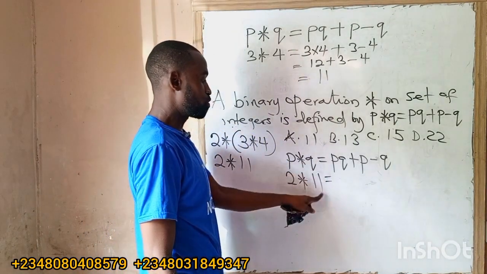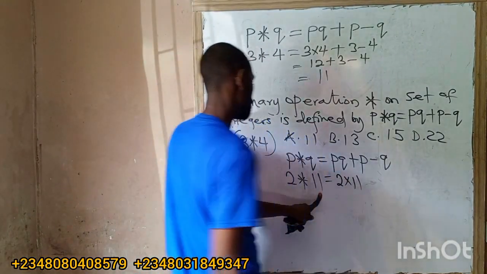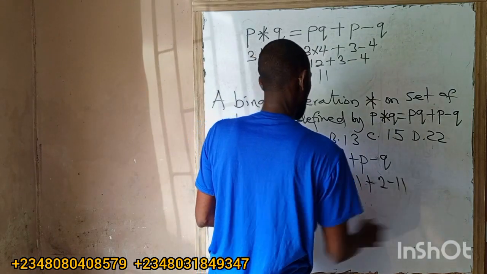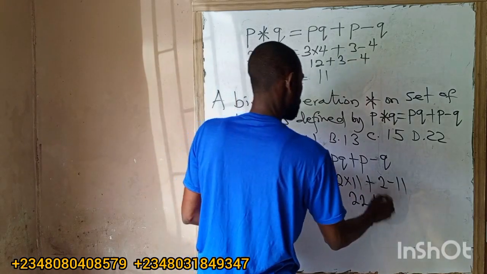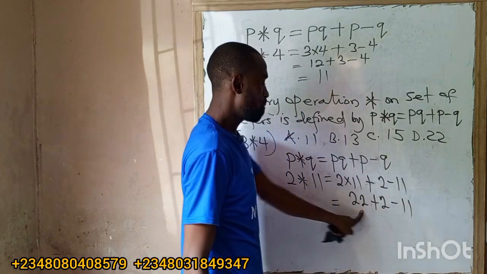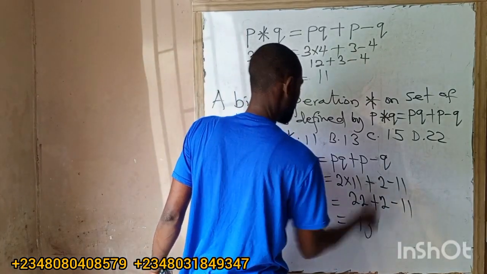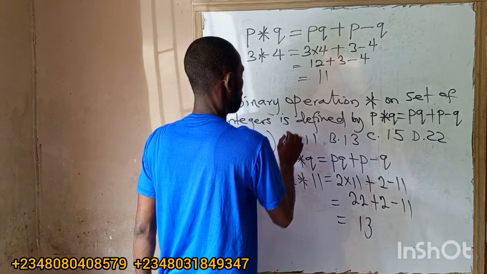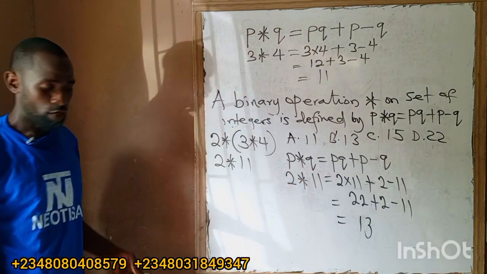Anywhere we see Q, we put 11. This will be 2 times 11 plus our P, which is 2, minus 11. 2 times 11 is 22, plus 2, minus 11. 22 minus 11 is 11, and 11 plus 2 is 13. So the answer to this question is 13, not 11. It's option B. That's the binary operation for you.